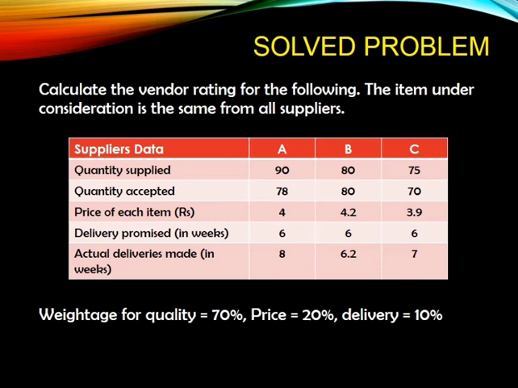We have chosen 3 different vendors, A, B, and C, and they have given weightage for each performance factor. That is for quality 70%, price 20%, delivery 10%. And in each of the items, we have certain values. In terms of quantity, we have two values, that is quantity supplied as well as quantity accepted. In terms of delivery also, we have two values, that is delivery promised in weeks and actual delivery made in weeks. But in the case of price, we have only one item, that is price of each item in rupees. So with these data only we are going to perform this assessment.